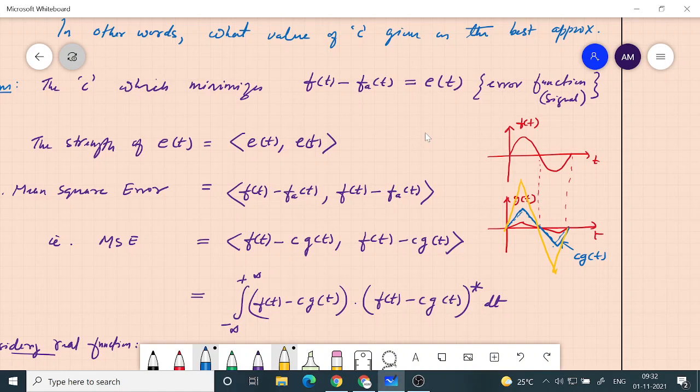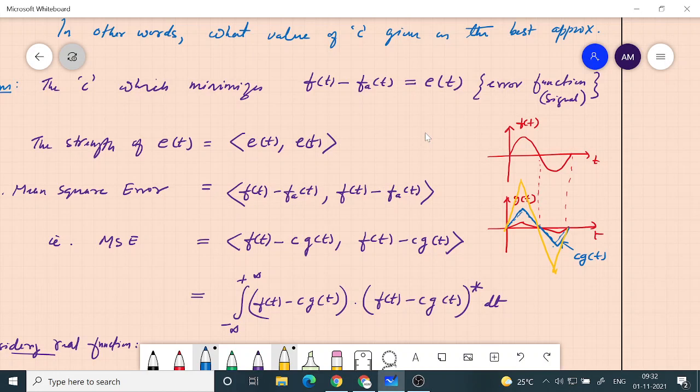If I don't scale it also, error is more. So there is an optimum value of scaling, so that f of t and c g of t are very close, so that the strength of their difference is minimum. Are you following? Yes, sir. Okay. Any other questions?